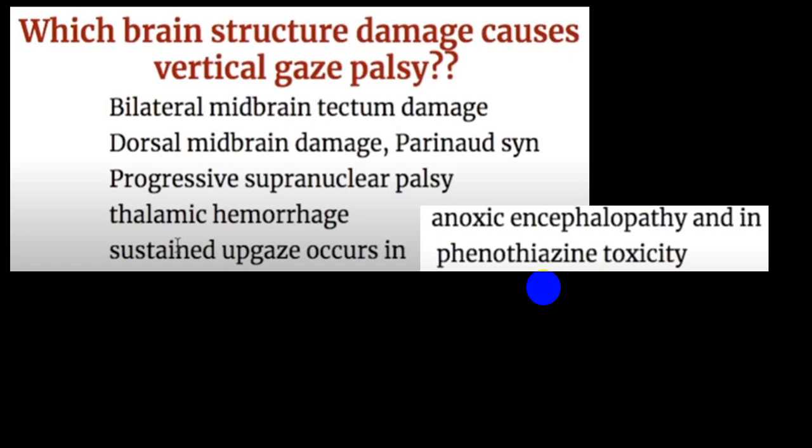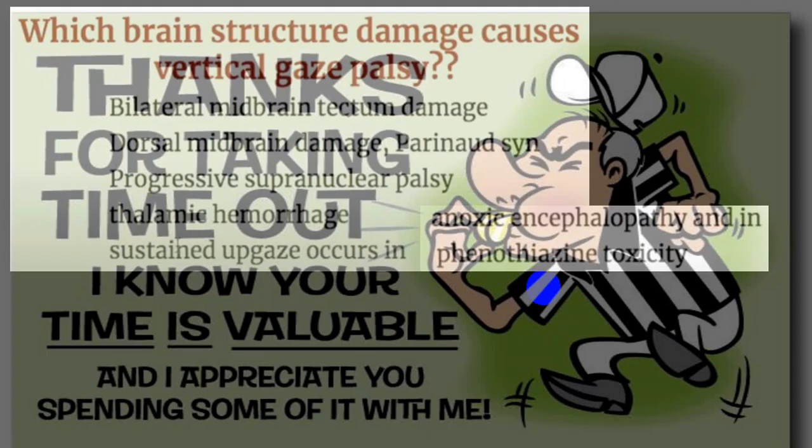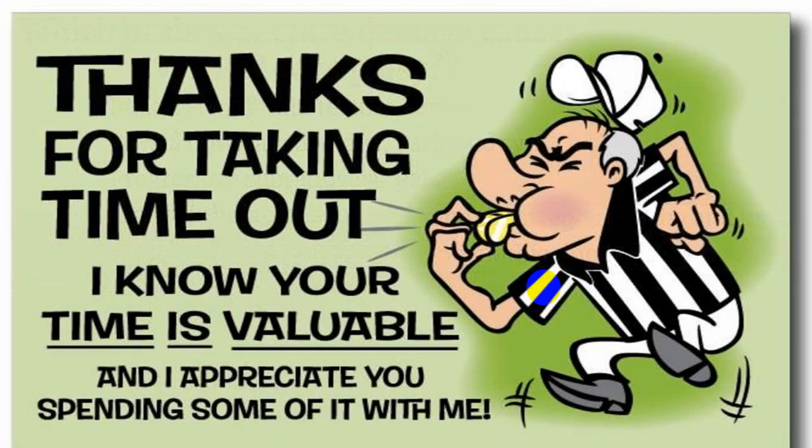Damage to the bilateral midbrain tectum can also cause it. A classical example of dorsal midbrain damage is Parinaud syndrome. Another quite common condition is progressive supranuclear palsy. In thalamic hemorrhage, anoxic encephalopathy and phenothiazine toxicity, you can also have damage to those centers and vertical gaze palsy.